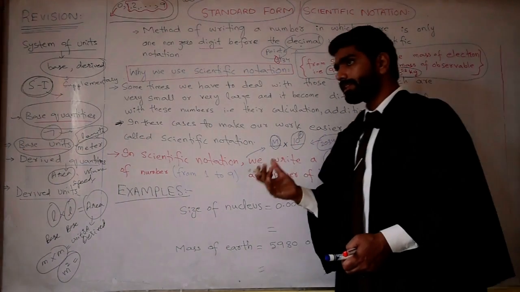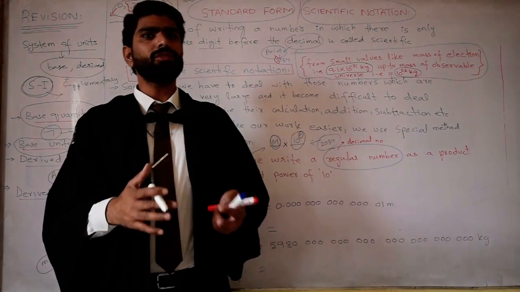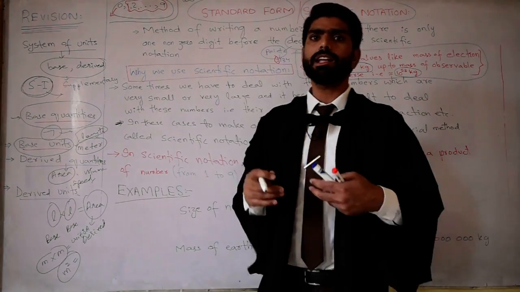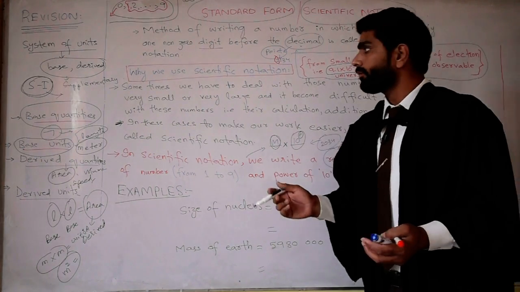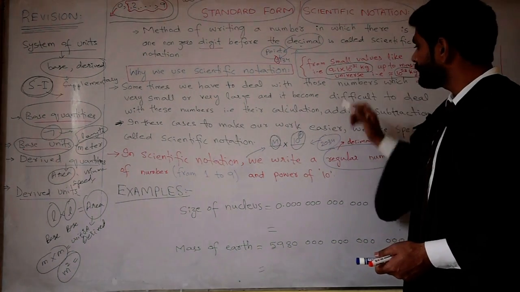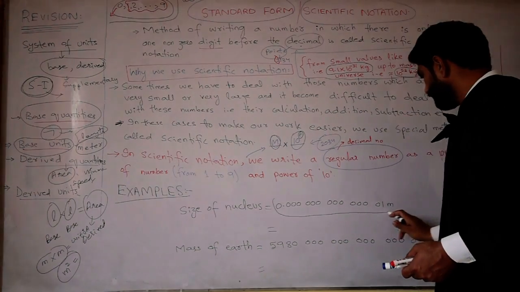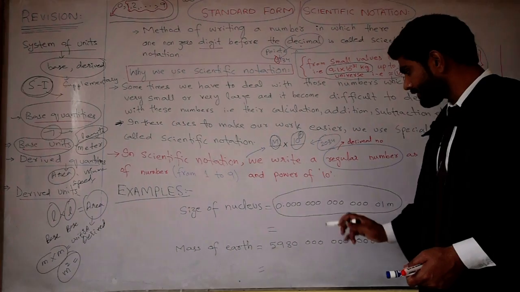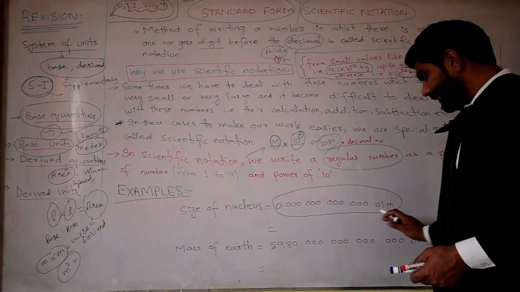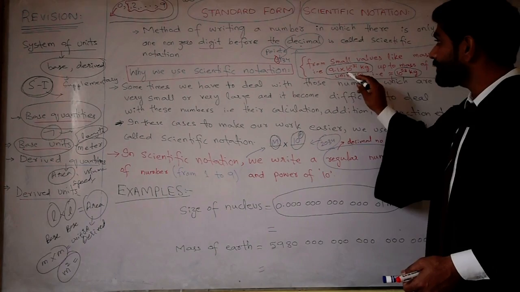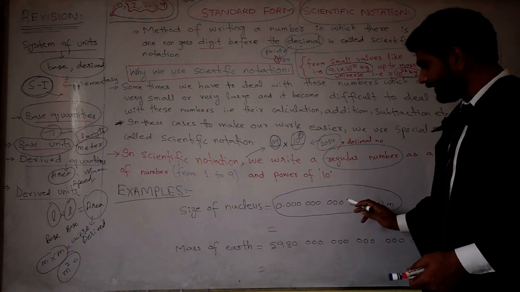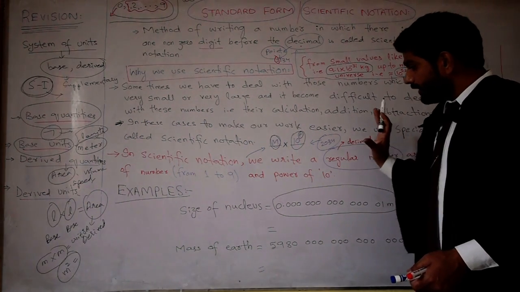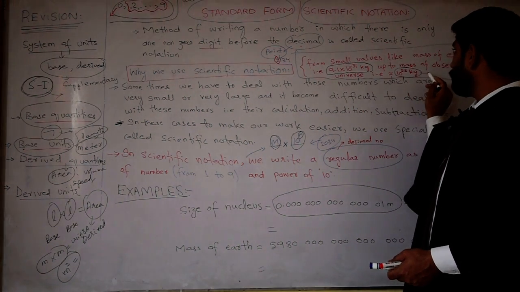So in physics we have to deal with numbers that are too small or too big. In these cases, to make our calculations easier... This one is the size of the nucleus. Sorry, not mass, it is the size of the nucleus. It is the diameter of the nucleus and it is very small. Mass is much smaller than this. It is 10 to the minus 14 and it is 10 to the minus 31. So these are small numbers and these are very big numbers.